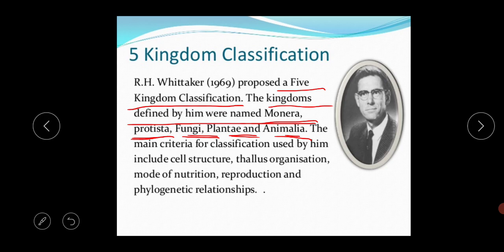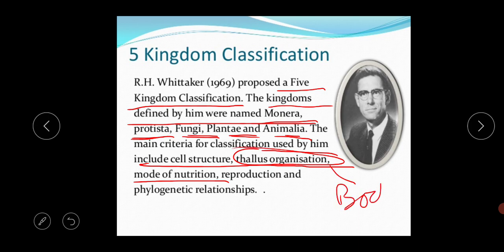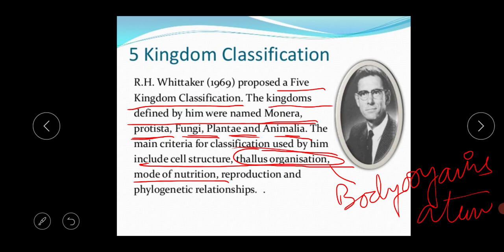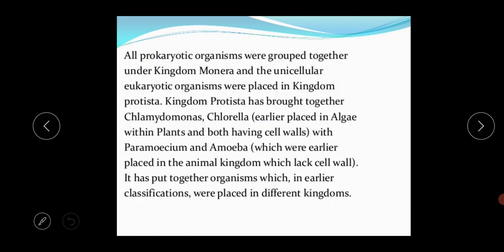The main criteria used by him include cell structure, thallus organization, which means the body organization, mode of nutrition, reproduction and phylogenetic relationship. This is the basis of the five kingdom classification.